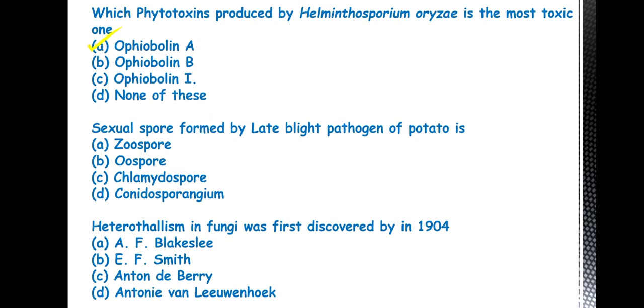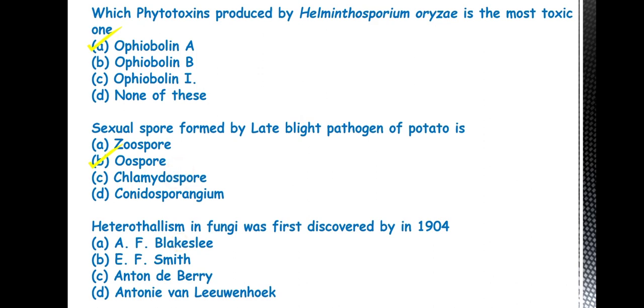The next question is: sexual spore formed by late blight pathogen of potato is. So the answer is B, oospore. These are the spores produced by the late blight pathogen, Phytophthora infestans: zoospore, chlamydospore and conidiosporangium. These three are asexual spores, whereas oospore is the sexual spore produced by the fungus Phytophthora infestans.